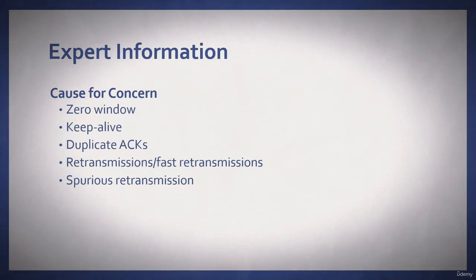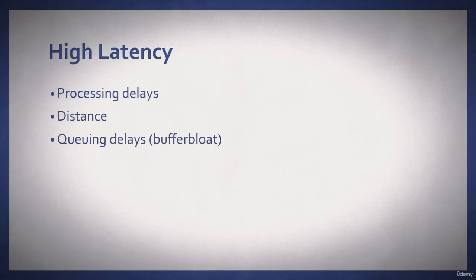Retransmission or fast retransmission, or what we call spurious transmissions. A spurious transmission is data that is sent again even though it's already been acknowledged, and that is because the server somehow did not get that acknowledgement and it sends the data again. High latency can be caused by any number of things such as processing delays, distance itself, and something called buffer bloat. This is a queuing delay in that the router buffers get full and the packets are simply dropped, and there are gaps in delivery of the data.